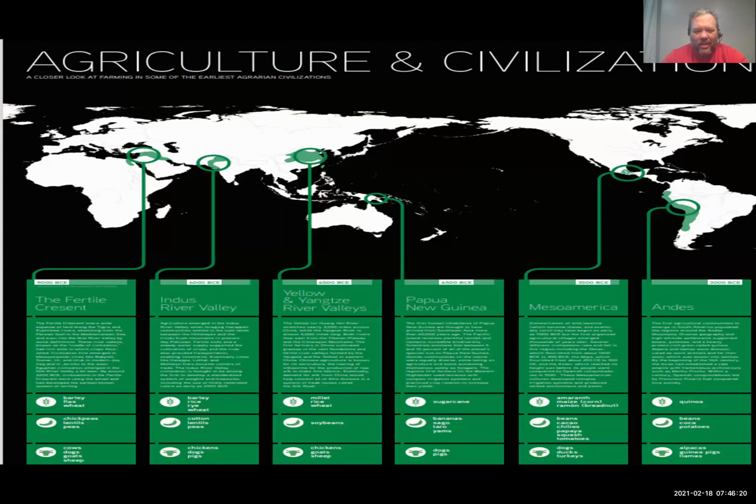Let's take a look at some of the hearths, agriculture and civilization. We've got the Fertile Crescent, which today we would call the Middle East, over where Iraq is. Israel's right in here. So our big agricultural hearth is the Fertile Crescent, the Middle East. Then the Indus River Valley, which is in India. The Yellow and Yangtze River valleys over in China, so Asia.